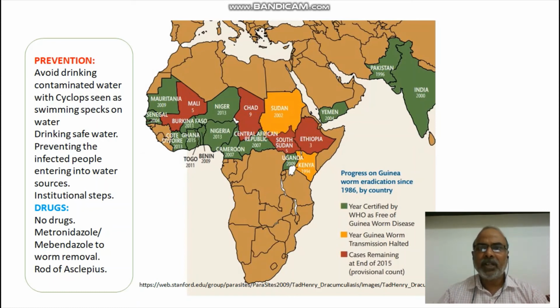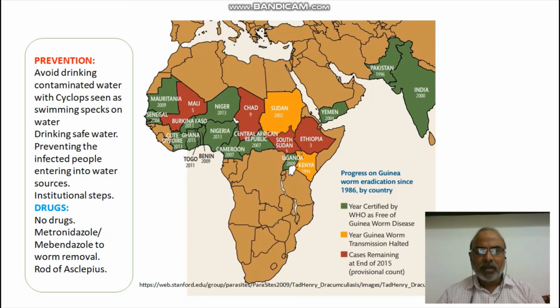Of course, in India, it has done very great work to eradicate the disease completely. And in African countries, most of the countries have achieved what is called a transmission halted stage, like Sudan, Kenya, and many other countries. If you can see, Ethiopia, South Sudan, and Mali are still having these diseases.